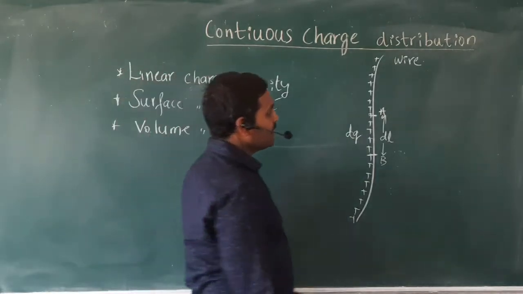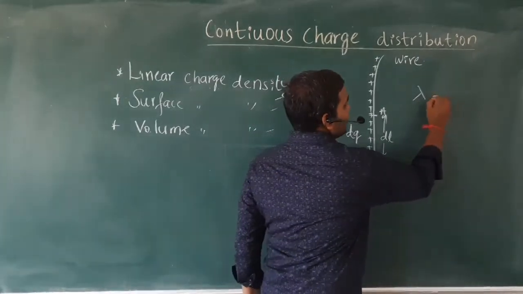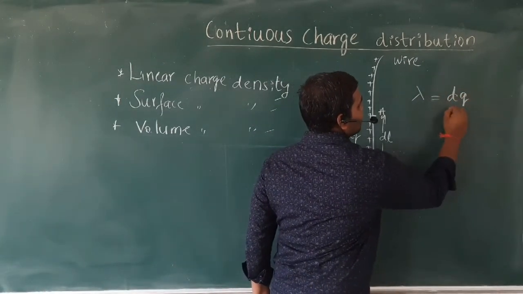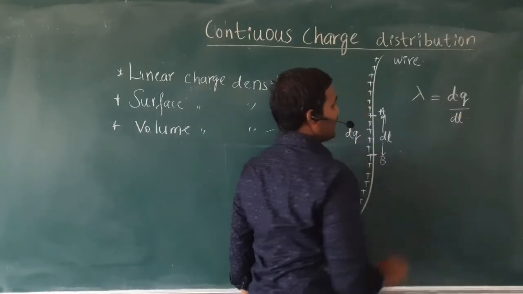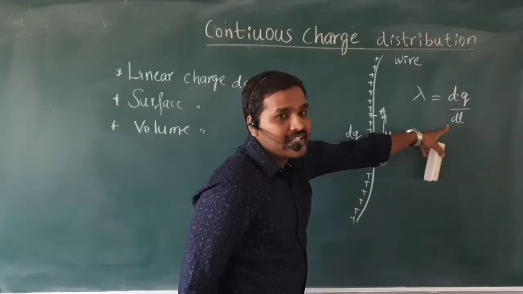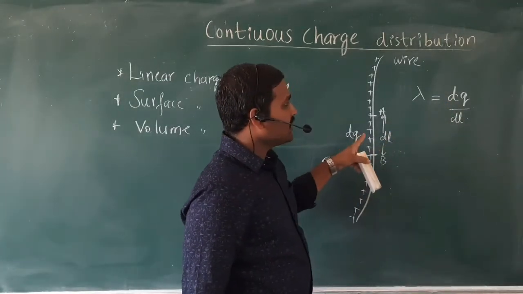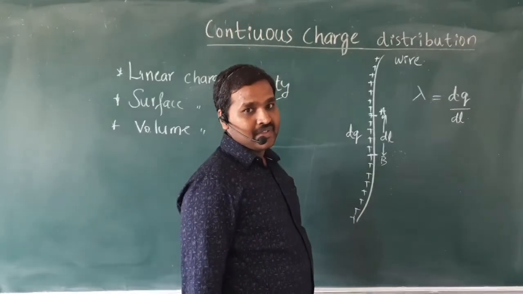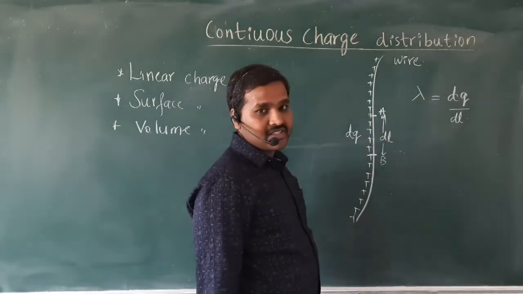The linear charge density, denoted by lambda, is the charge present over a given length of the wire. So it is charge per unit length of the material. Is it clear? This is the meaning of linear charge density.